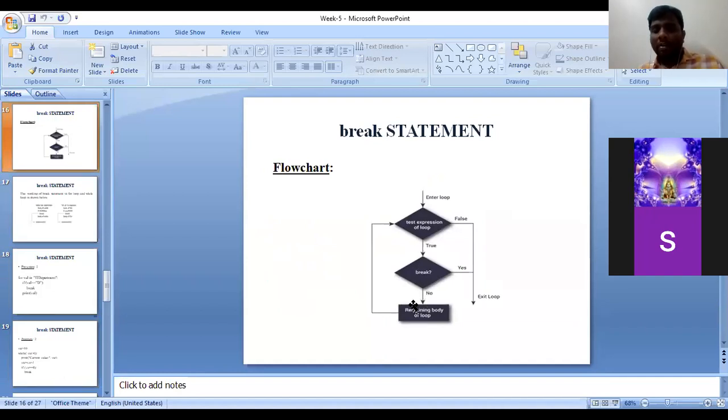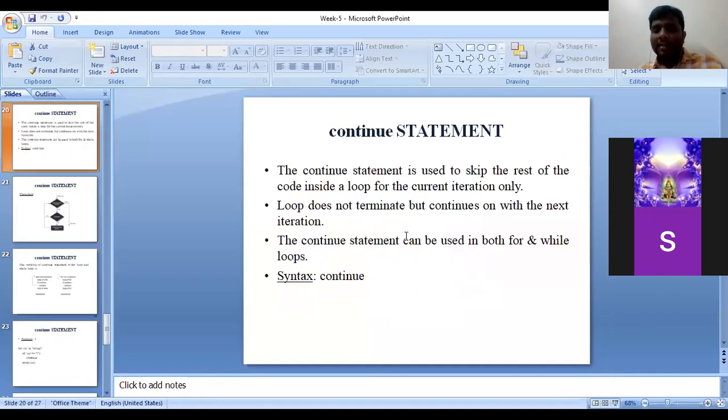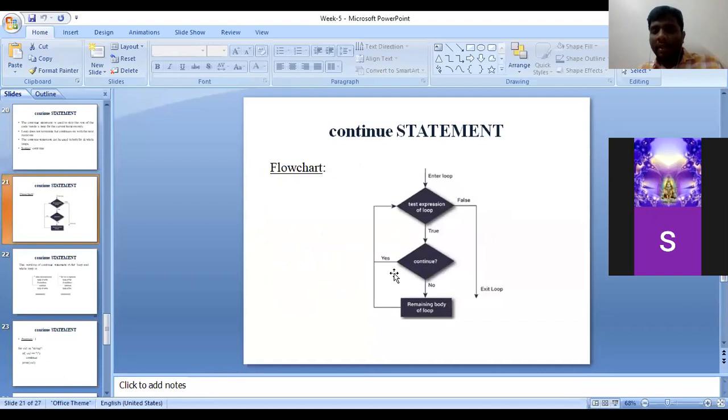In the break statement syntax flowchart, what happened to the remaining body of the loop? It went to the test expression. Whereas here it goes to here and then it goes to the test expression. What I mean to say is, when a break statement comes, the entire loop will be stopped. Whereas when the continue statement comes, only that particular iteration will be ignored. All the remaining iterations will be done as it is.